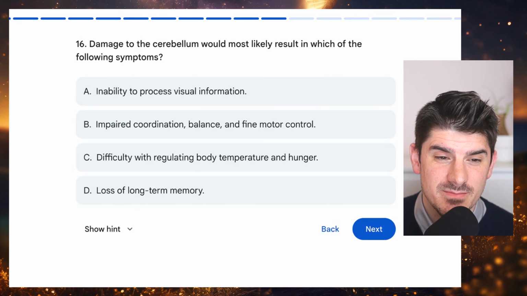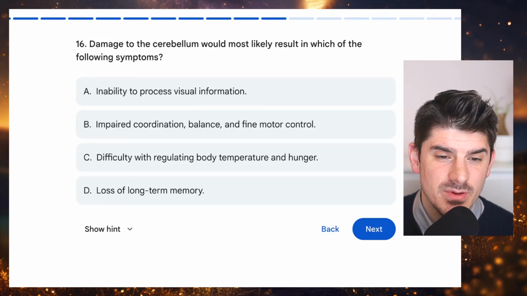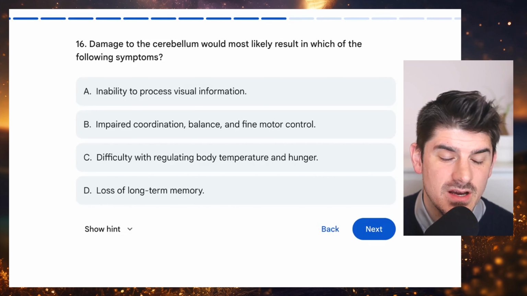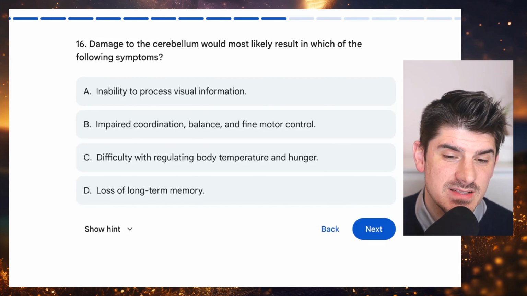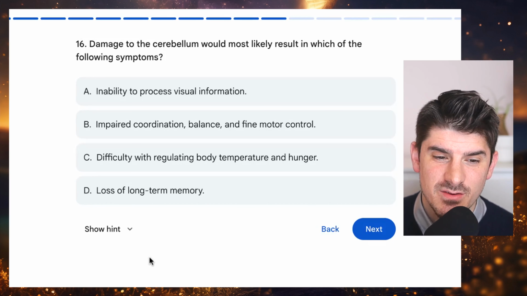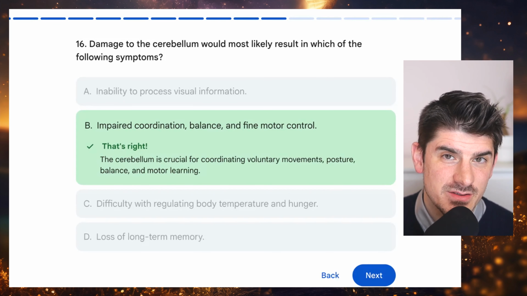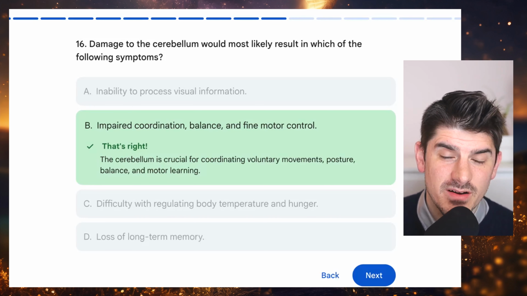Number 16. Damage to the cerebellum would most likely result in which of the following symptoms? A, inability to process visual information. B, impaired coordination, balance, and fine motor control. C, difficulty regulating body temperature and hunger. Or D, loss of long-term memory. And the answer choice here, of course, is impaired coordination, balance, and fine motor control. Answer choice B, because this is the job of the cerebellum.